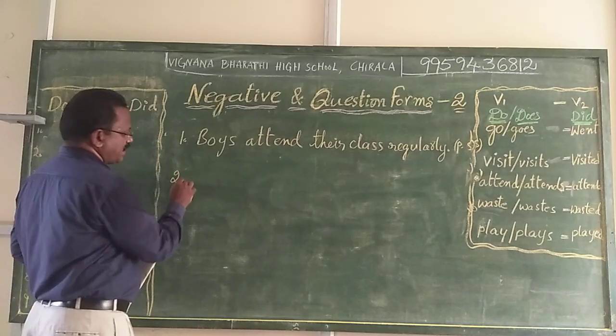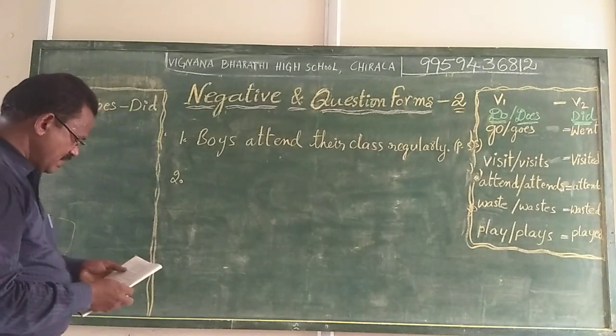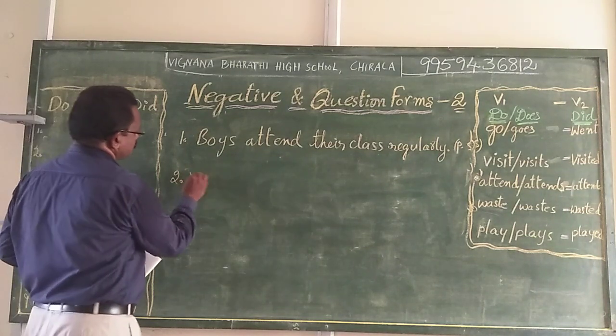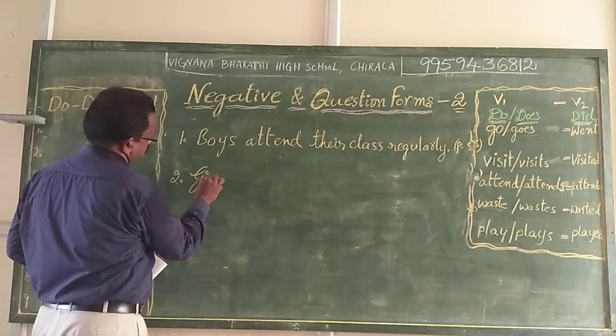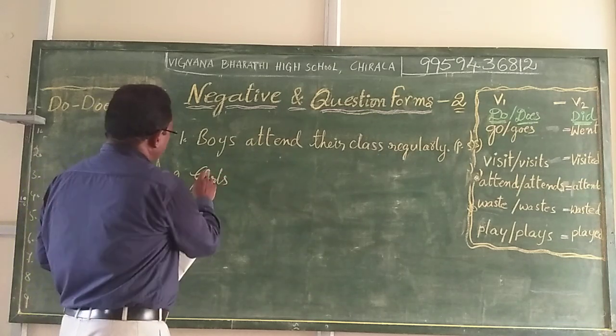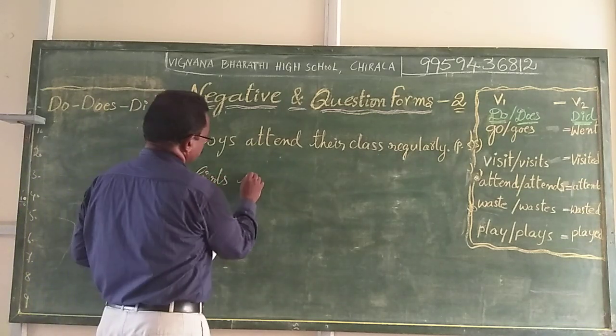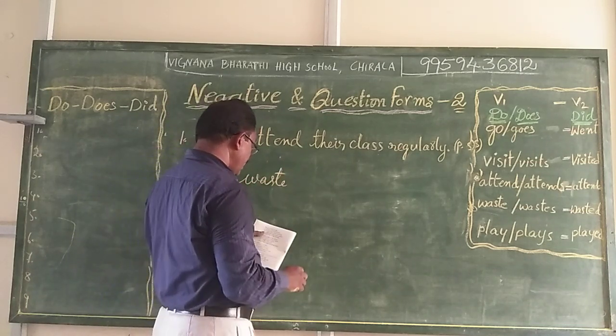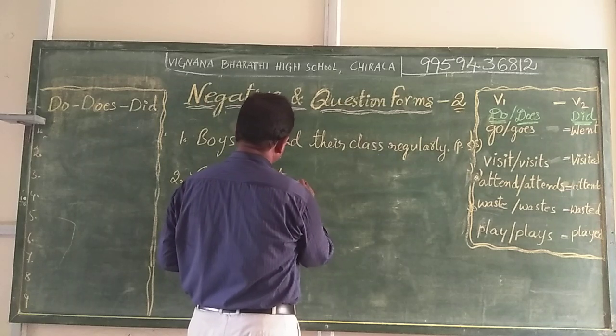So another sentence I am giving for your practice, that is: Girls waste their time in the canteen.